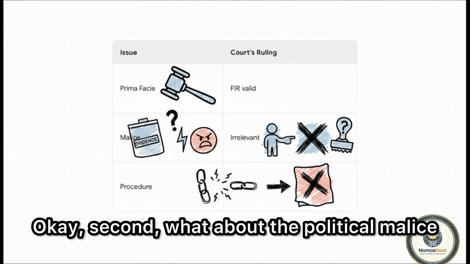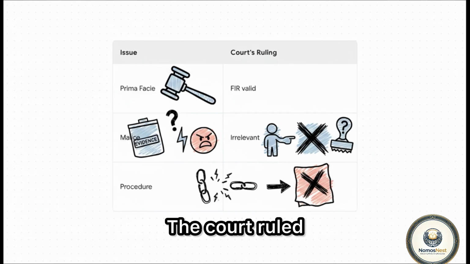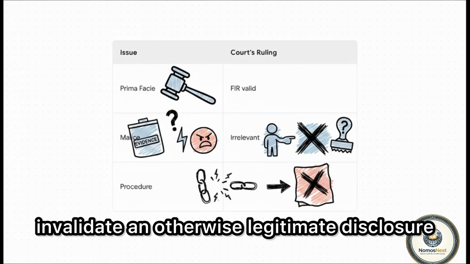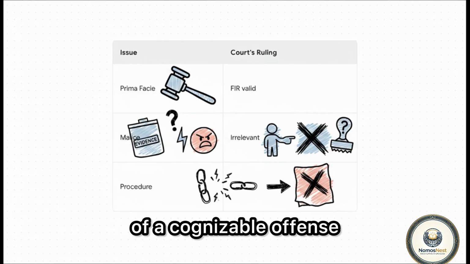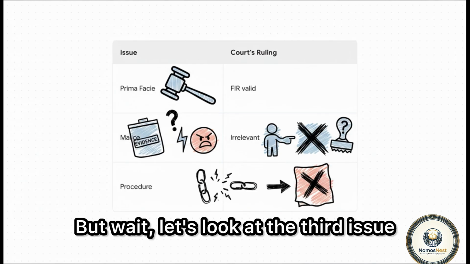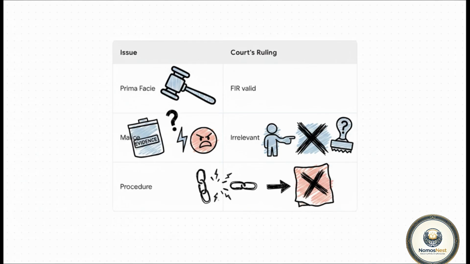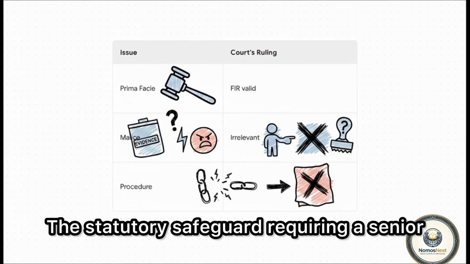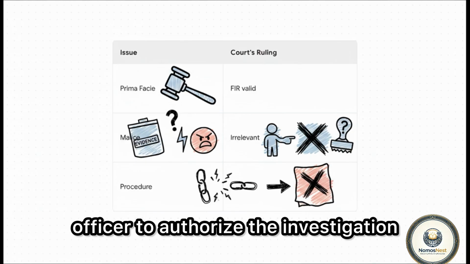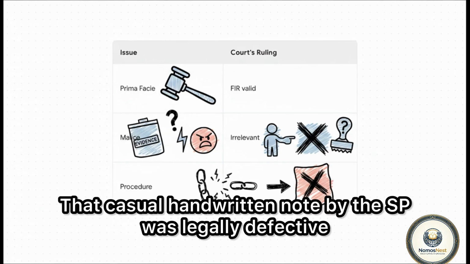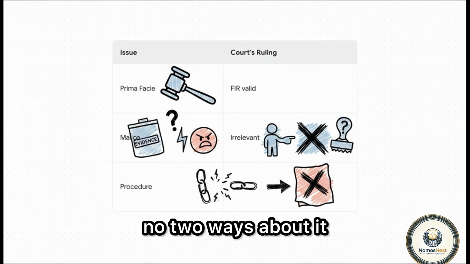Okay, second, what about the political malice? The court ruled that a personal grudge or the malice of an informant simply cannot invalidate an otherwise legitimate disclosure of a cognizable offense. So based on those 2 points alone, the FIR survives. But wait, let's look at the third issue, the procedural flaw. Here, the court entirely agreed with Bhajan Lal. The statutory safeguard requiring a senior officer to authorize the investigation is absolutely non-negotiable. That casual handwritten note by the SP was legally defective, no two ways about it.